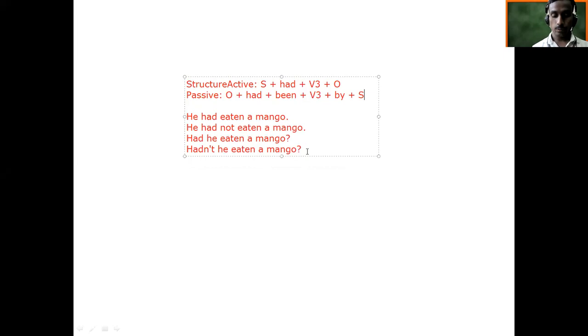Okay, so we are going to make passive here. So what is the object? A mango. Then the helping verb had. Then we are going to use been. And eaten, the main verb in past participle. Eaten by him. Okay. Negative: had not or hadn't.